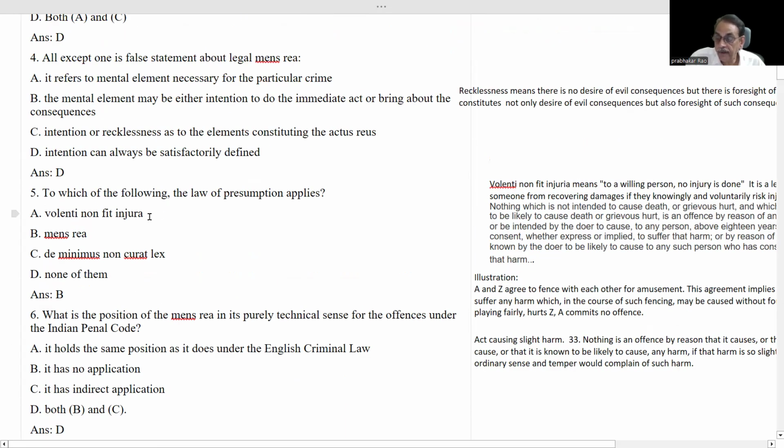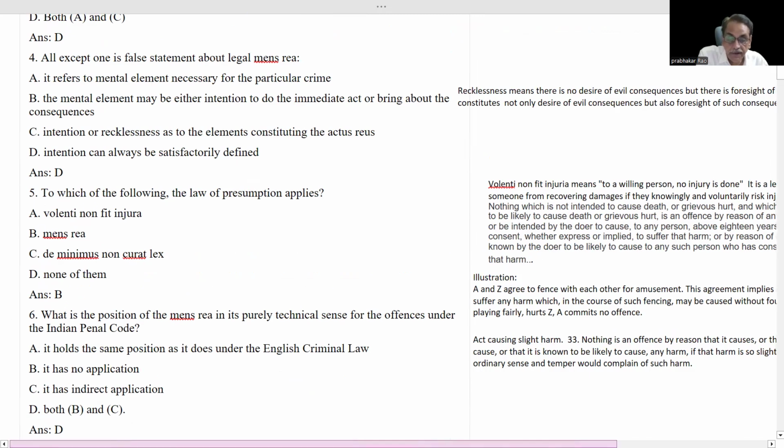Volenti non fit injuria. This thing will come in chapter 3 of BNS. Again, this particular phrase we also see in the law of torts. Similarly, de minimis non curat lex also comes in chapter 3 of BNS, and this also happens in the law of torts.